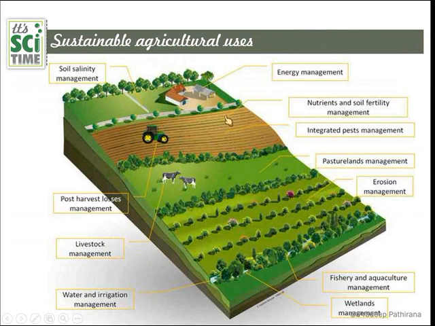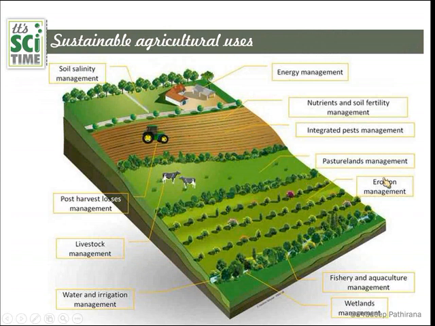Energy management: if there is an animal farm, from the waste of animals we can produce energy, or use solar energy or such things for the farms. Likewise, nutrients and soil fertility management, we can do that with mixed cropping or multiple cropping or such options. Integrated pest management, pest controlling should be eco-friendly, environmentally friendly.